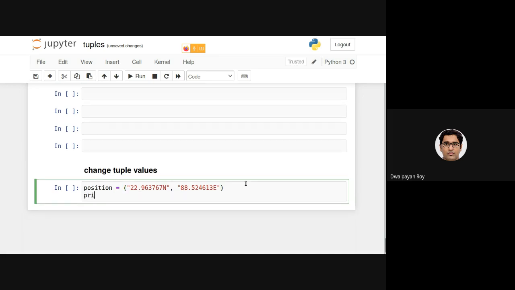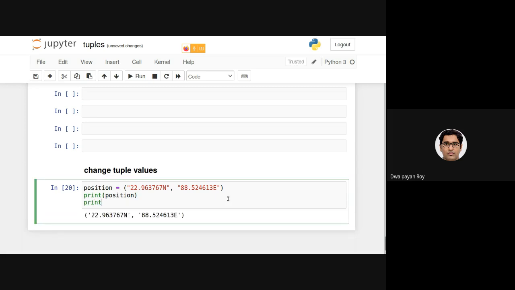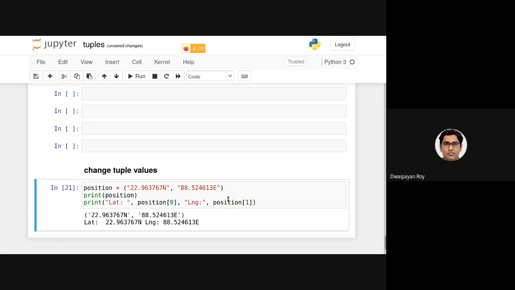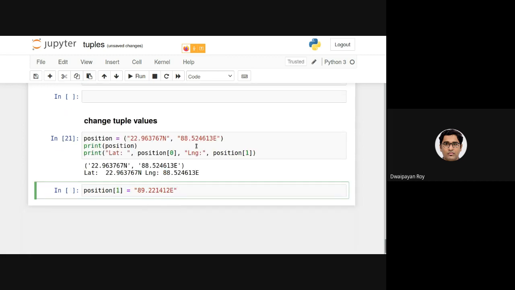So if I print position is this. Also, if I want to make it a little bit more formal, latitude is position 0 and longitude or LNG is position 1, right? Now, what if I want to change this longitude from this to this?